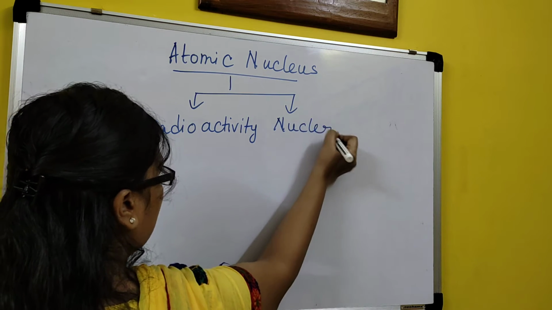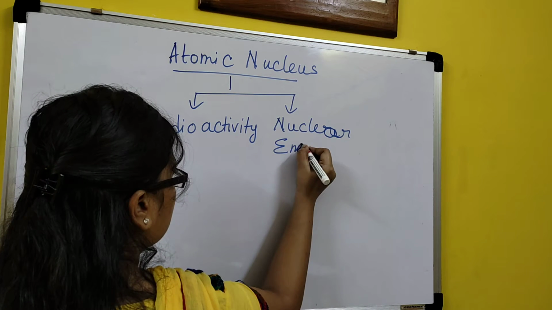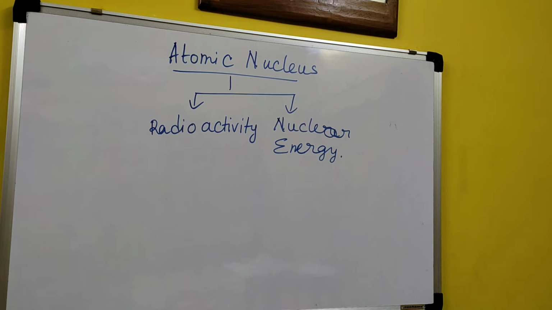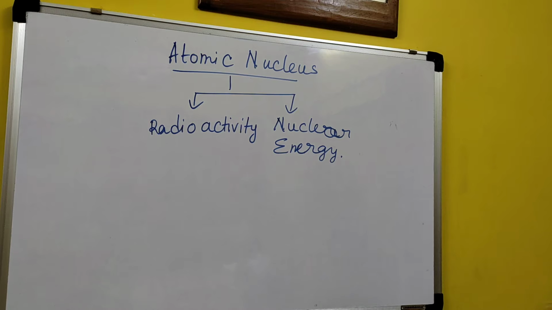Both parts I will cover. So today we will discuss the atomic nucleus part, and we will start with radioactivity.